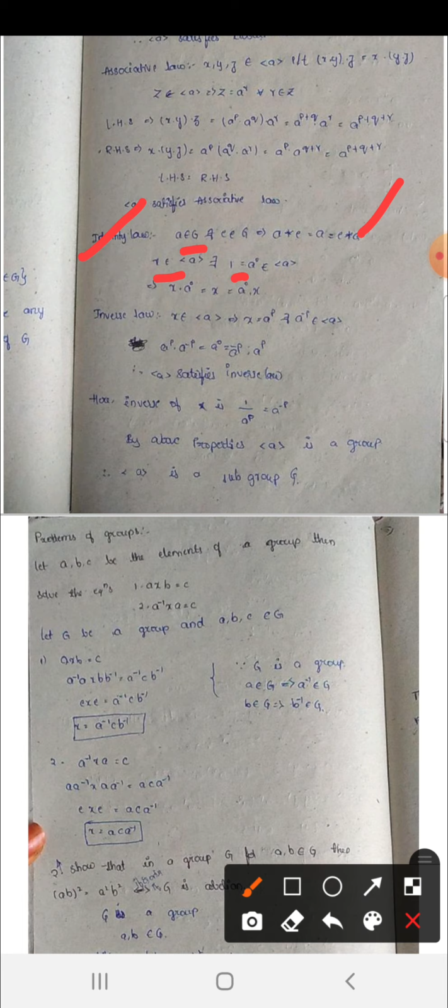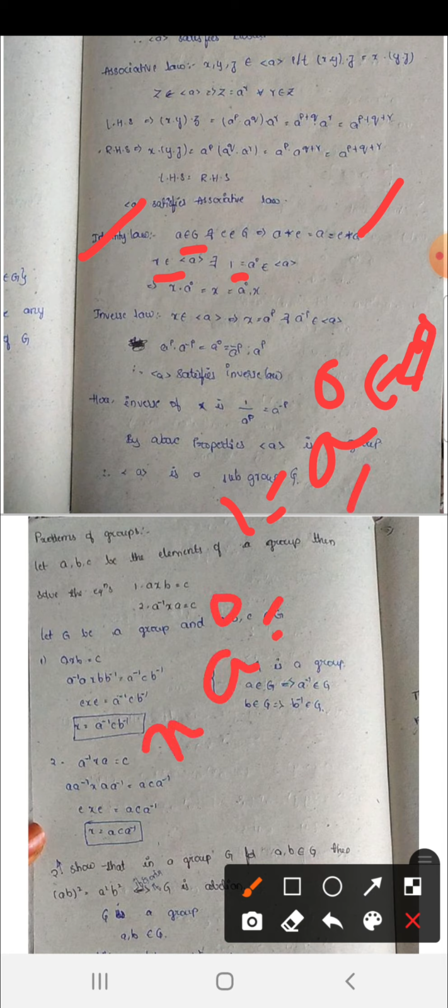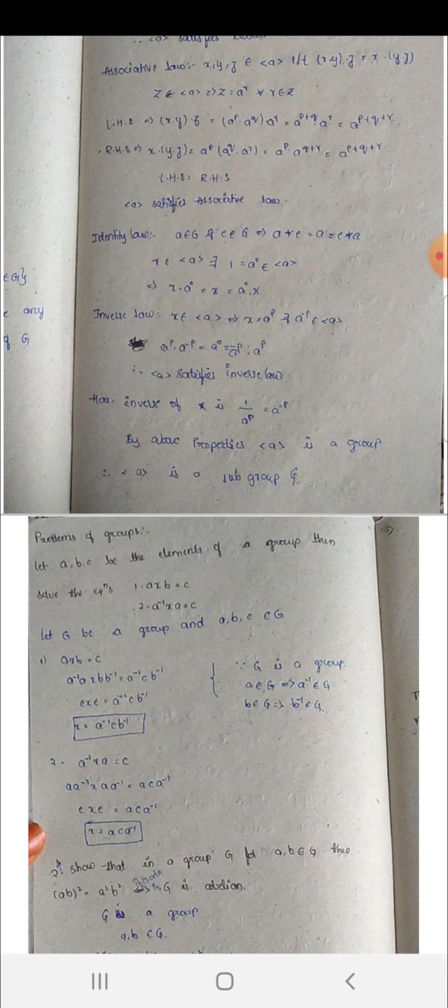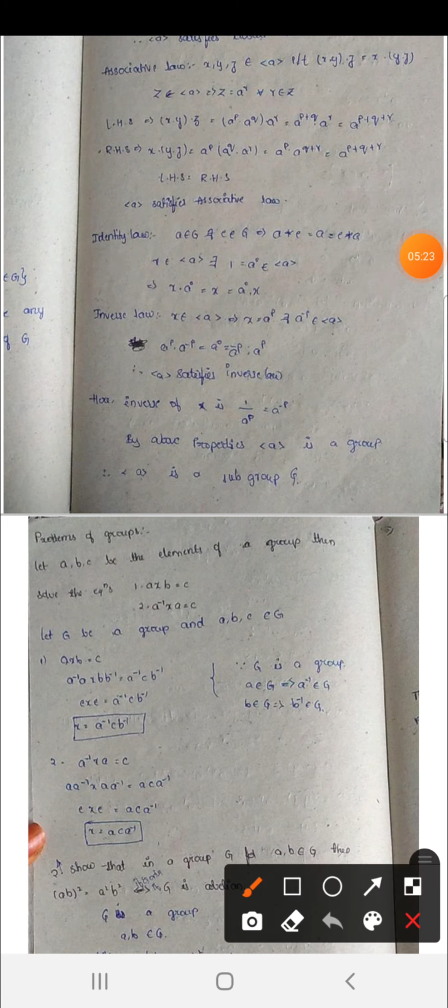So 1 is equal to a to the power of 0, which also belongs to generator a. Okay, so x into a to the power of 0 is equal to x, that is equal to a to the power of 0 into x. Now here a to the power of 0 is the identity element, so it satisfies the identity property.